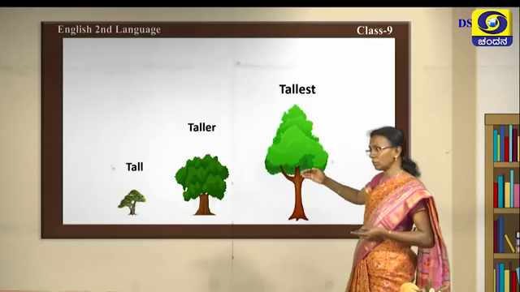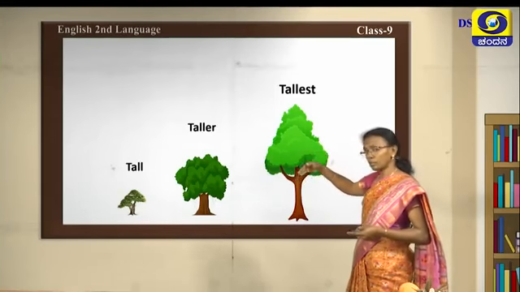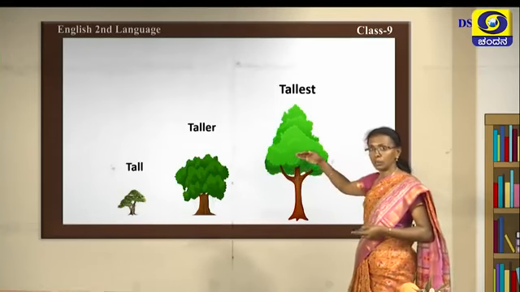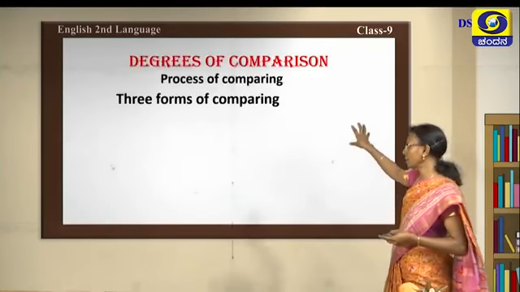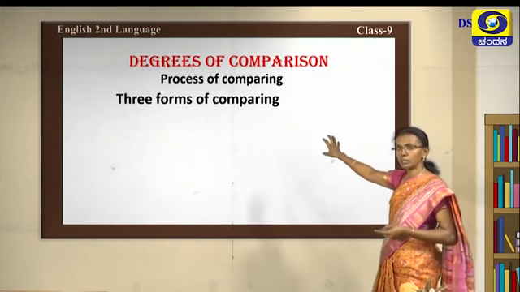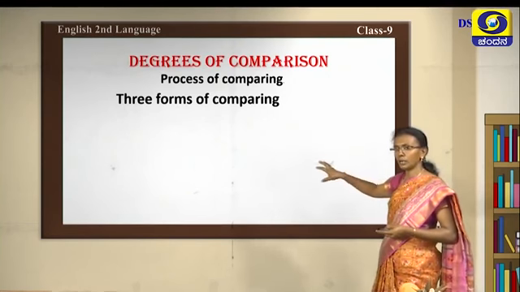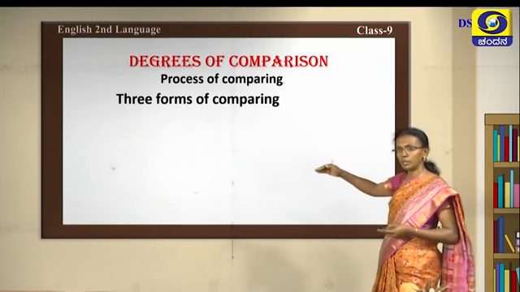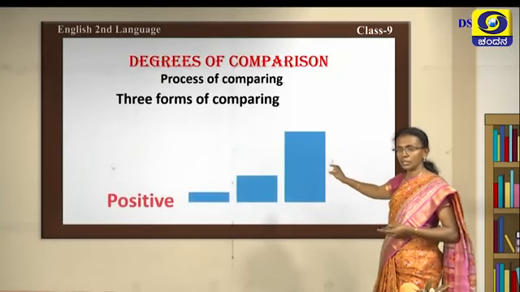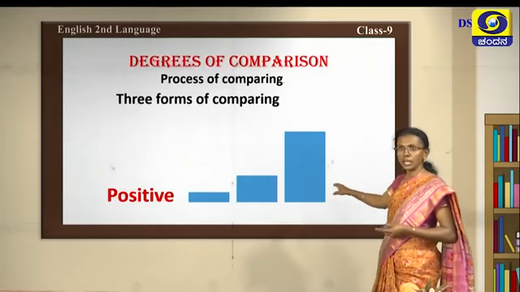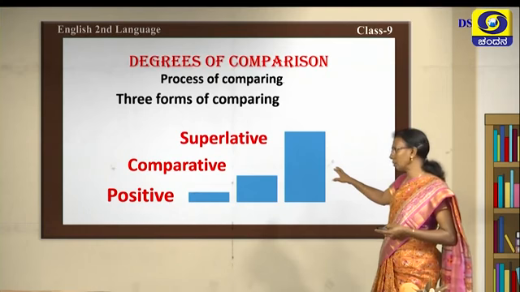The adjective has been developing. The process has been taking place. So these are nothing but degrees of comparison. We are comparing the adjective in three degrees. What are those three? First is the positive degree, the second one is the comparative degree, and the third one is the superlative.